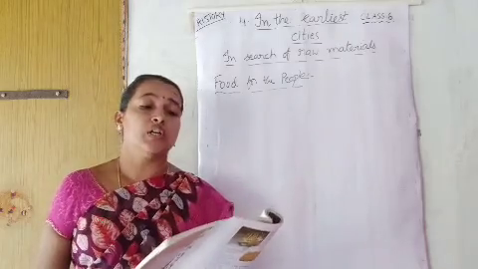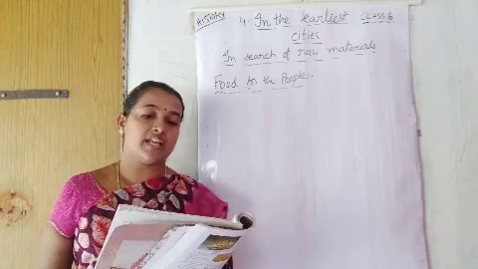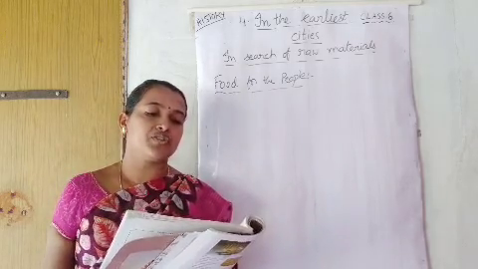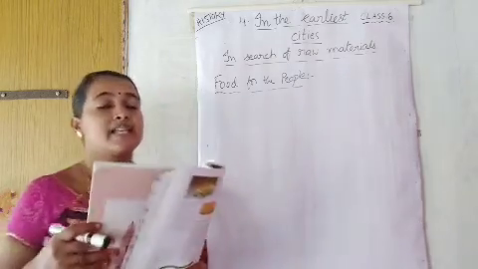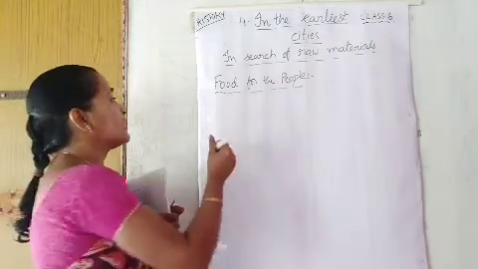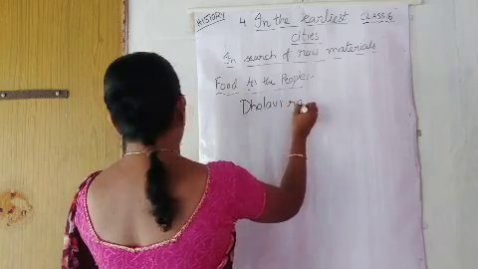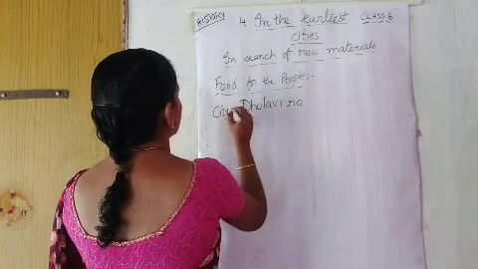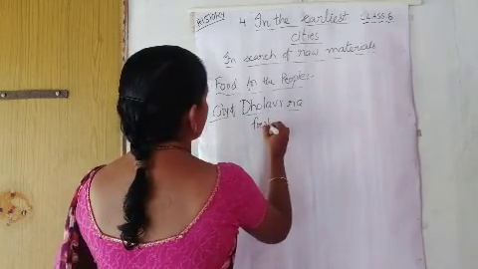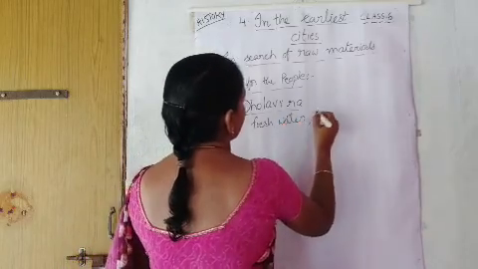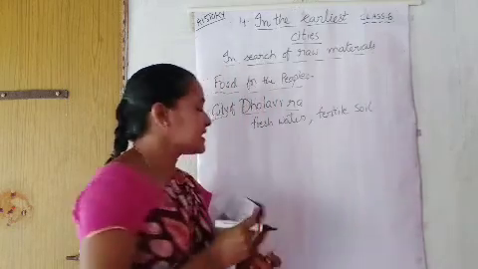Now, a closer look: Harappan towns in Gujarat. The city of Dholavira was located in Khadirbet in the Rann of Kutch, where there was fresh water and fertile soil. To know more about this Harappan culture, they have taken the city of Dholavira. Fresh water and fertile soil were available there.